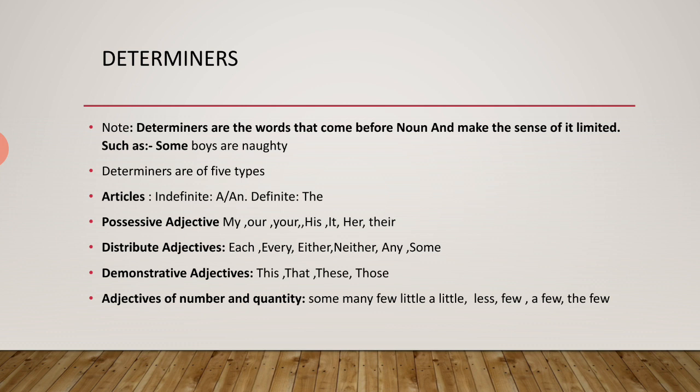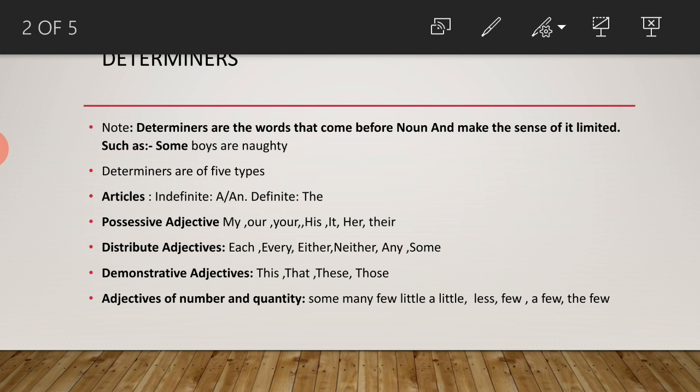But here these are the determiners, and what is the role of the determiners? Determiners come before a noun and make its sense limited. When we go through each of the determiners thoroughly, then we understand which determiner will come and which will not come. And now we go to study articles.